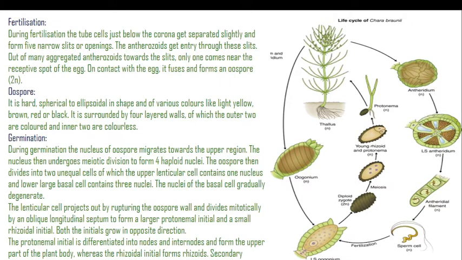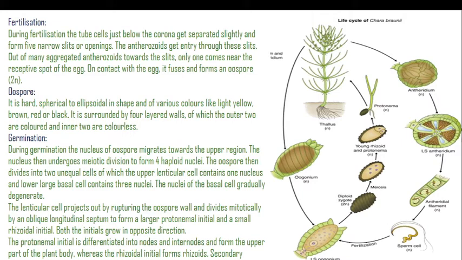The nucleus then undergoes meiotic division to form 4 haploid nuclei. The oospore then divides into 2 unequal cells, of which the upper lenticular cell contains 1 nucleus and the lower large basal cell contains 3 nuclei. The nuclei of the basal cell gradually degenerate. The lenticular cell projects out by